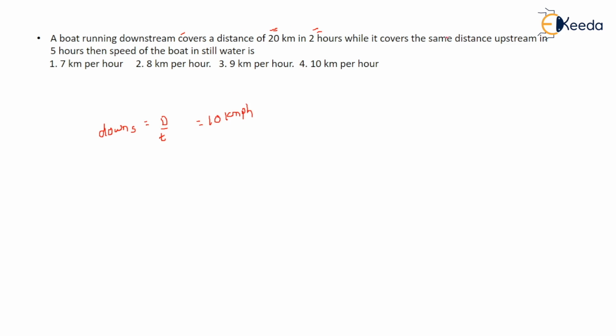Similarly, you can get the upstream speed. Upstream it goes the same 20 km in 5 hours, so it comes out to be 4 km per hour. Now you have the upstream and downstream speeds, and they ask for the speed of the boat. Whenever they ask the speed of the man or boat, you add upstream plus downstream and divide by 2. This is (10 plus 4) upon 2, which comes out to be 7 km per hour. Okay, let's move to the next question.